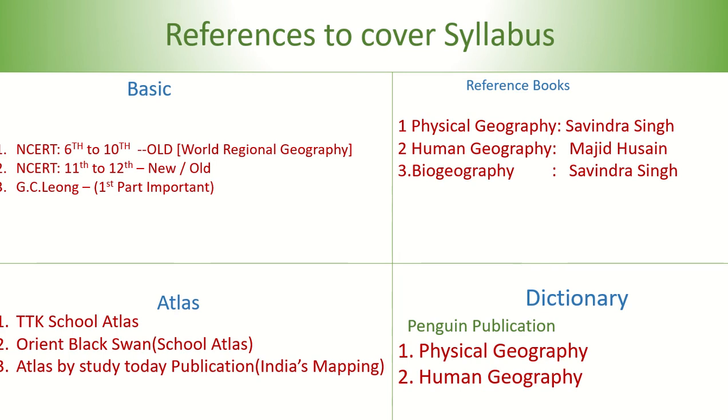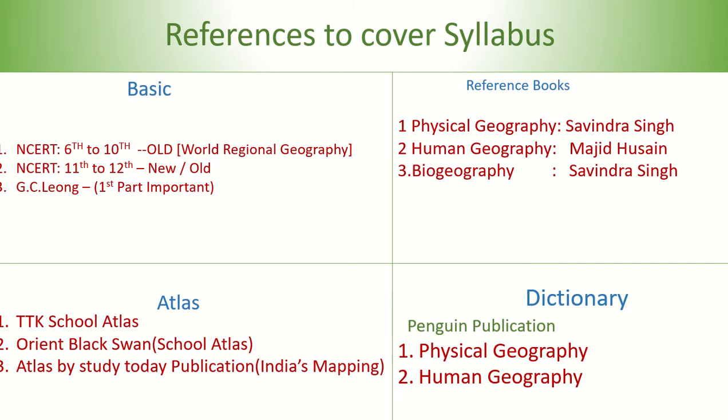In GC Leong, there are two parts. So the first part is important for optional. Now if we talk about reference books, physical geography Savindra Singh, human geography Majid Husain and biogeography Savindra Singh. In the market, you can find various books regarding various subjects or topics, but these are the basic requirements for completing the optional subject geography. Third is atlas.